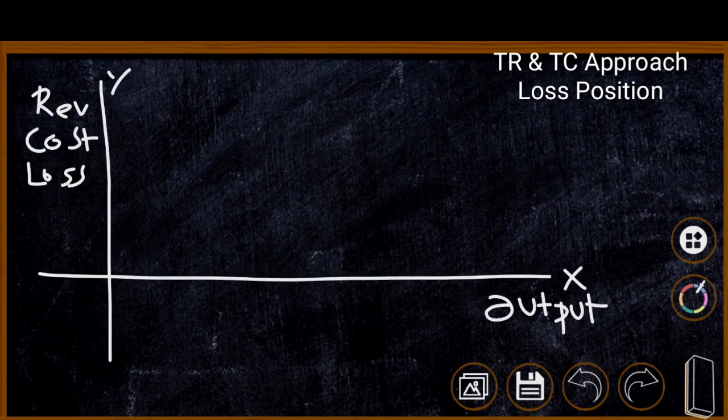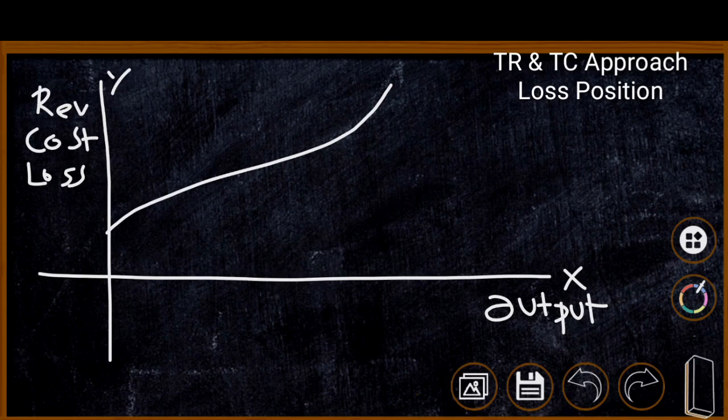Now we are moving to the loss position, or equilibrium with minimum loss. In case of loss, the total cost curve and total revenue curve do not intersect each other. That means the firm is not able to attain its break-even point. We have x-axis and y-axis. On the x-axis we have output, and on the y-axis we have revenue, cost and loss.